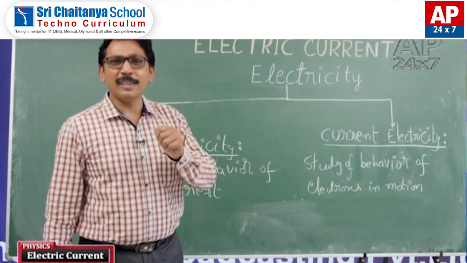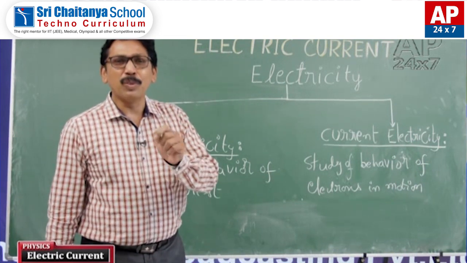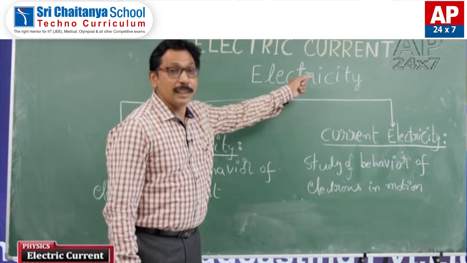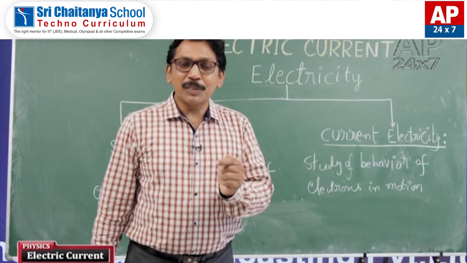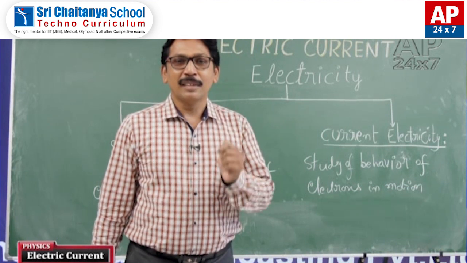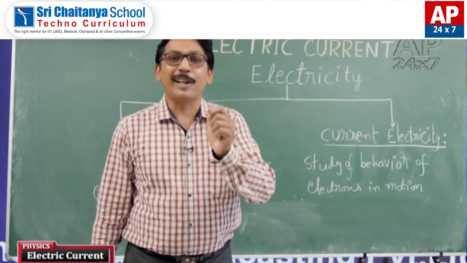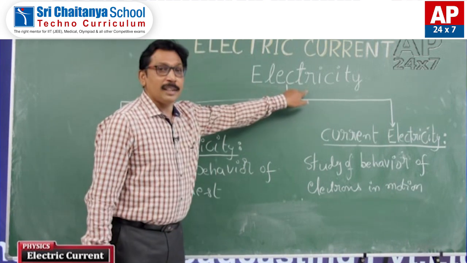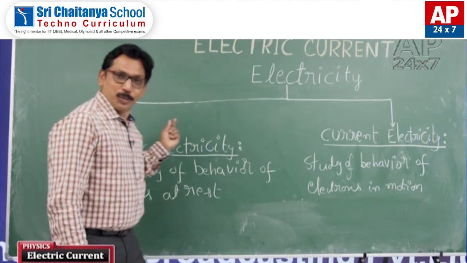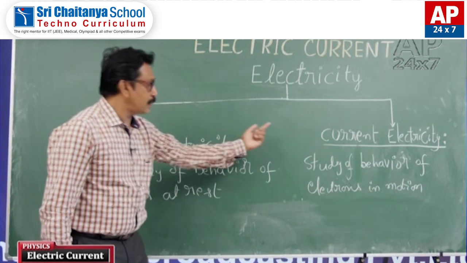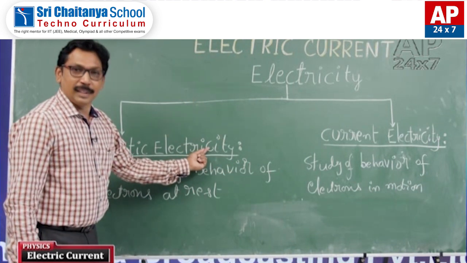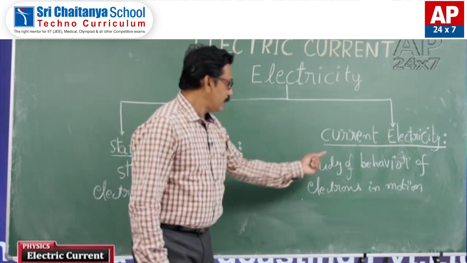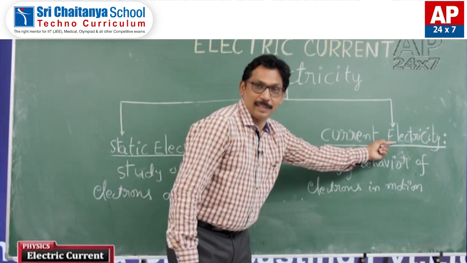To understand this chapter, we must know what is electricity. Electricity is the branch of physics which deals with the study of behavior of electrons. Electricity is divided into two parts. They are static electricity and current electricity.